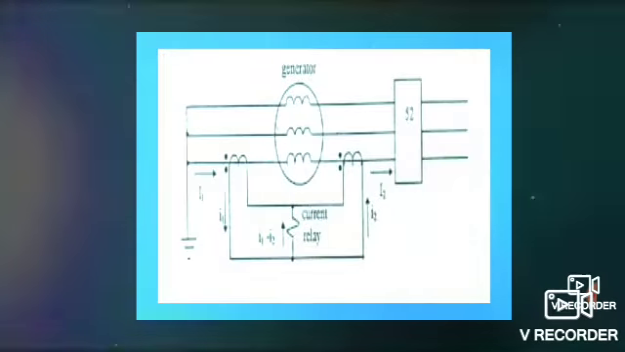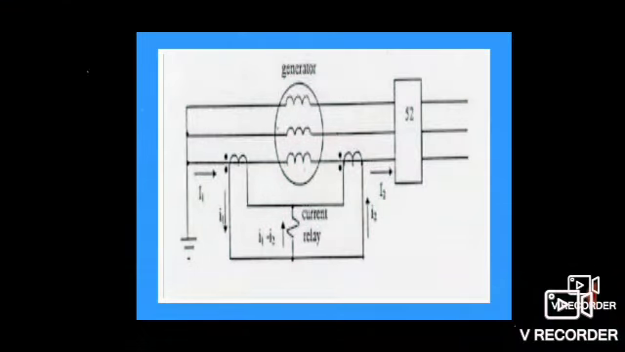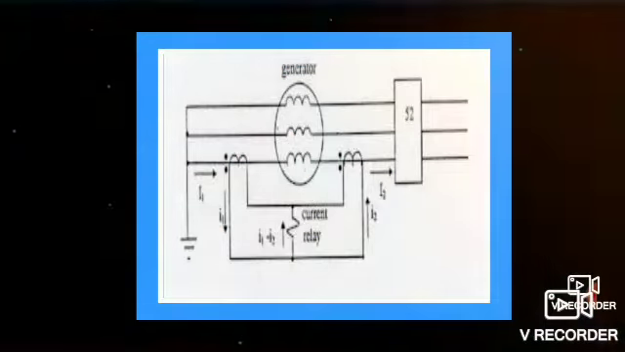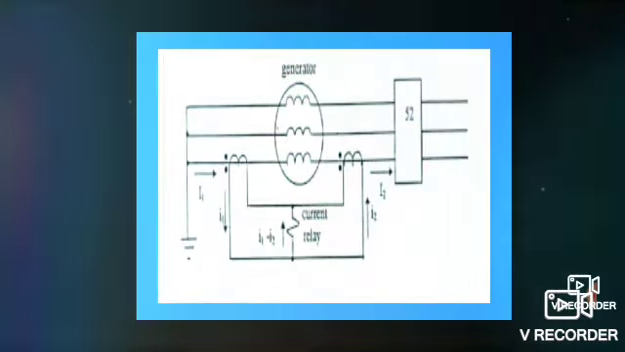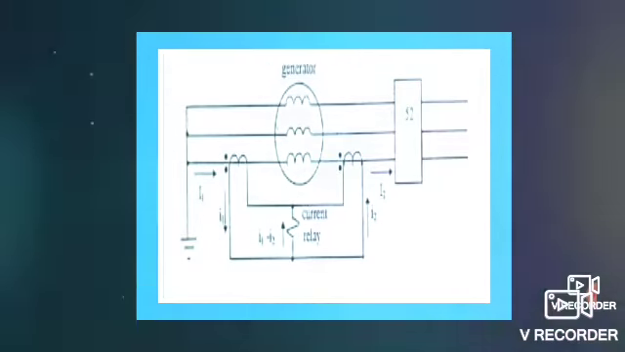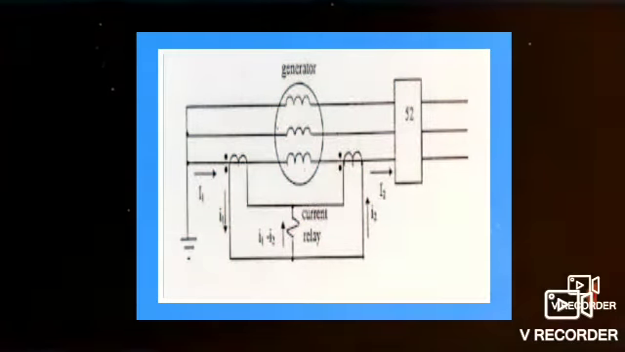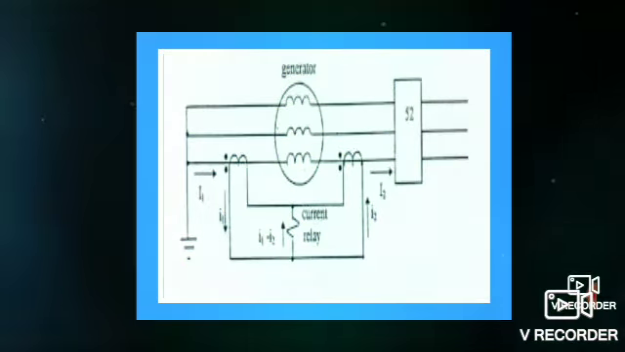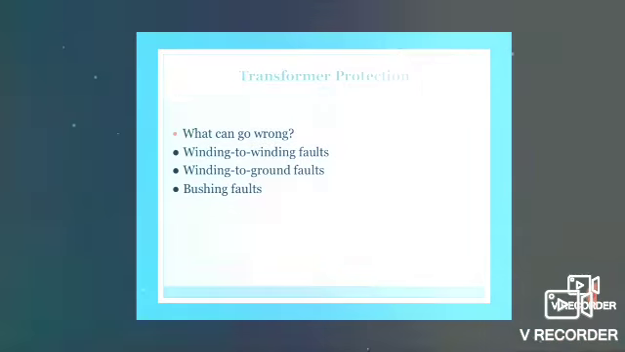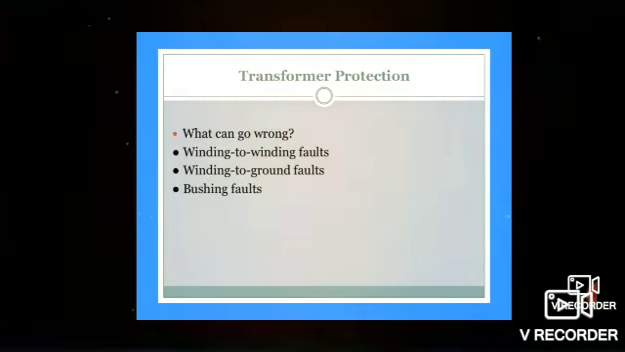This is the diagram for the differential relay, that is the current relay shown in the figure, which protects the generator from the winding to winding fault. If the current overflows through the current relay, then it will operate and open the circuit and protect the main equipment. Then transformer protection. What can go wrong in the transformer?